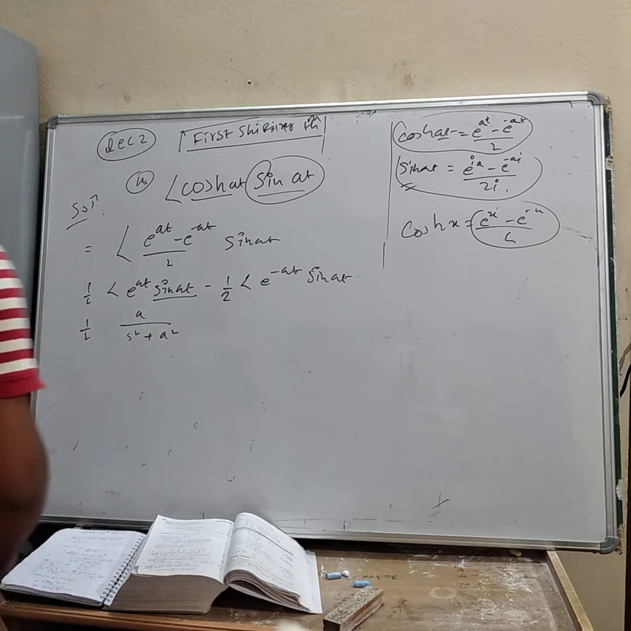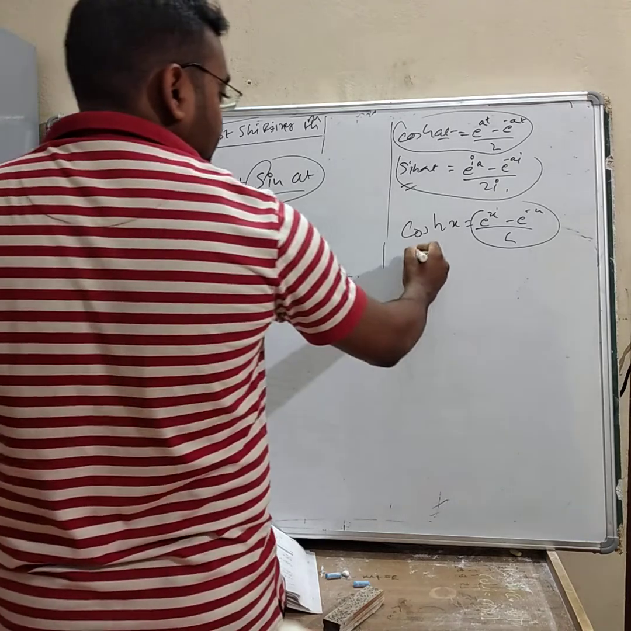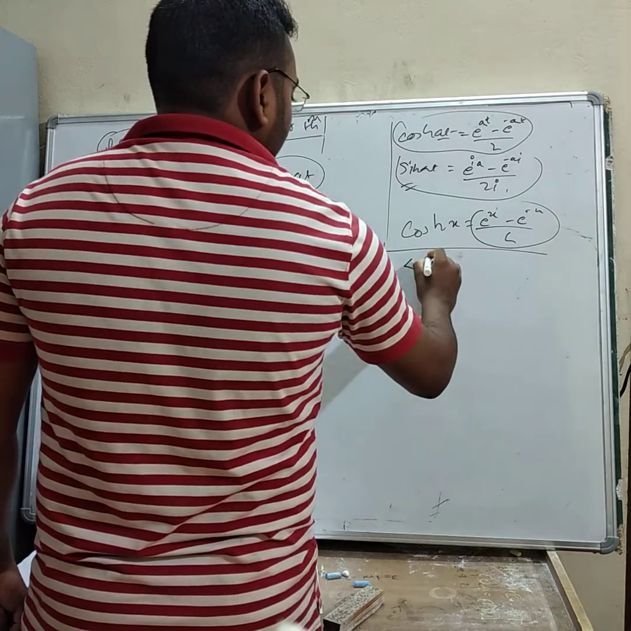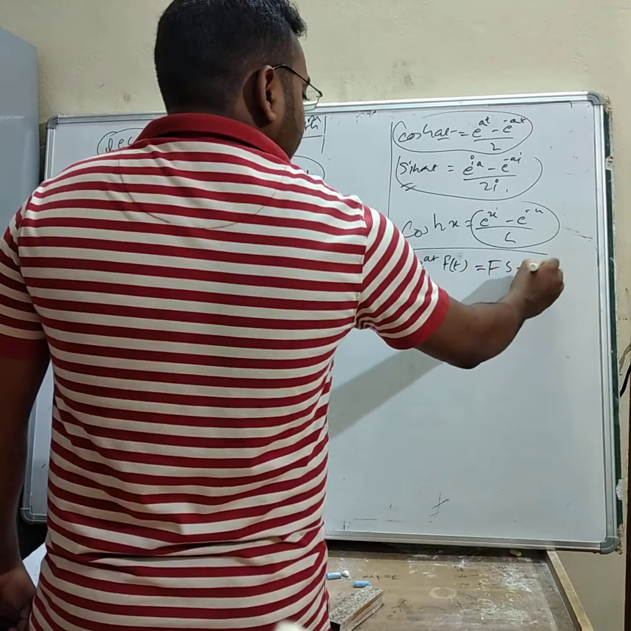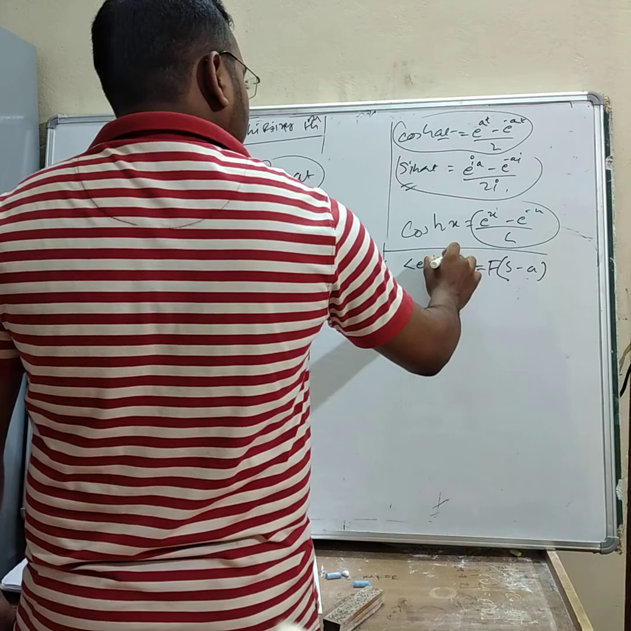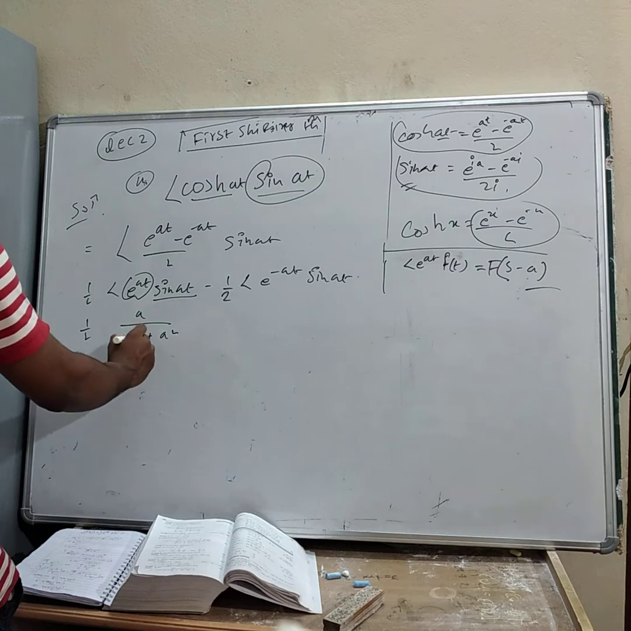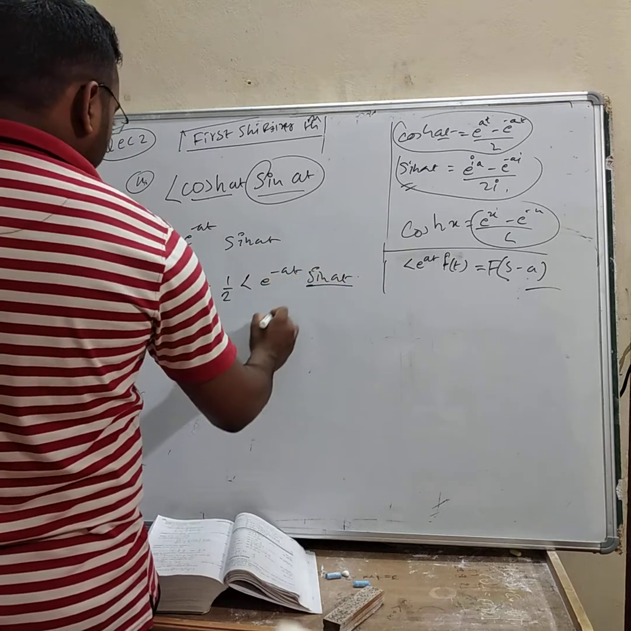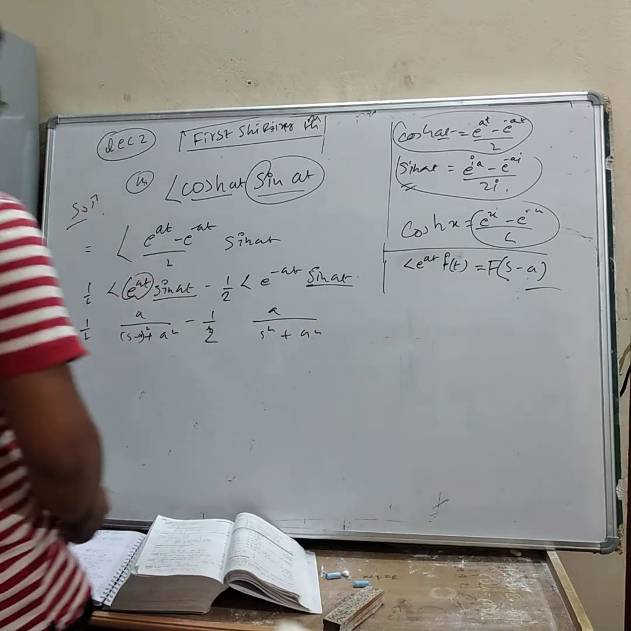Isn't it? And if there is a function of e to the power at, then you need to follow the first shifting theorem. I already discussed the first shifting theorem. The first shifting theorem says Laplace of e to the power at f of t is equal to f of s minus a. Okay, f of s minus a. So just put s minus a here. It will be s minus a whole square plus a square, and here also it will be half, Laplace of sin at will be equal to a divided by s square plus a square.